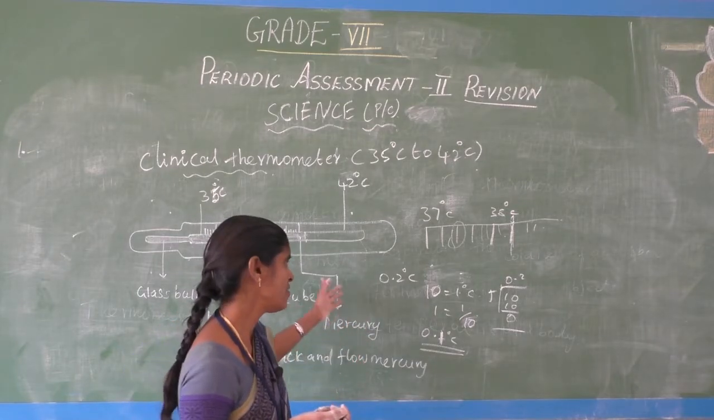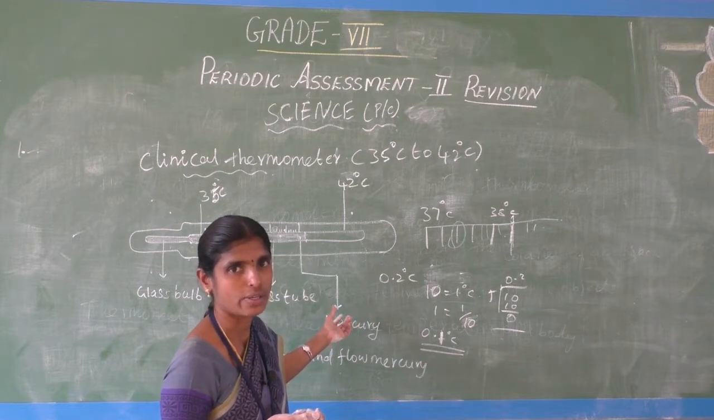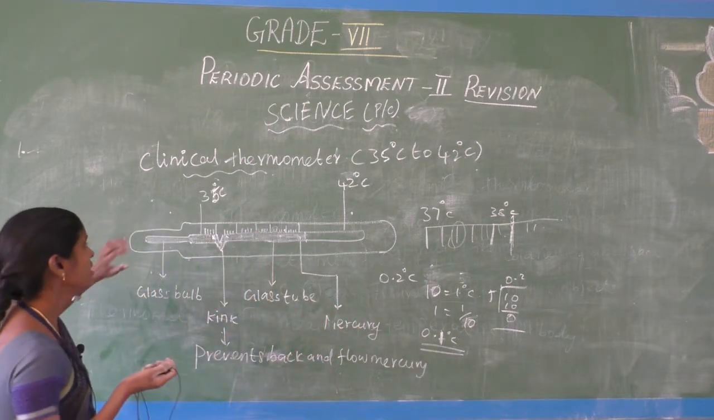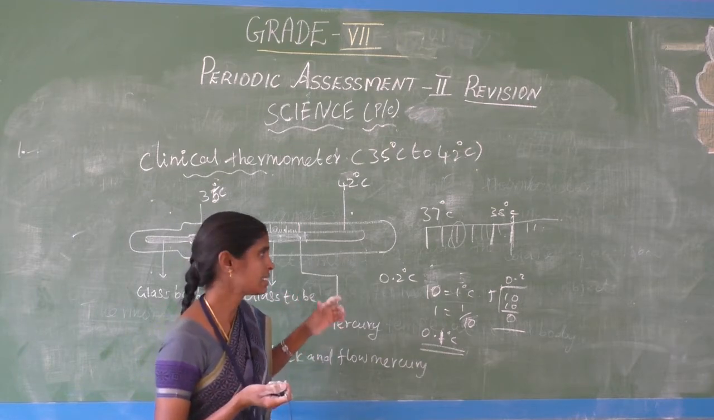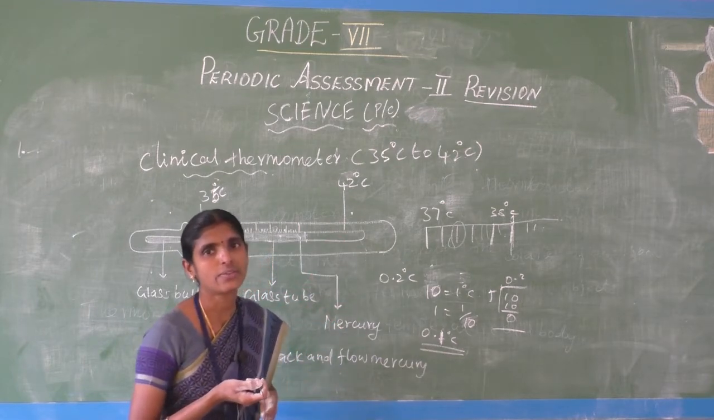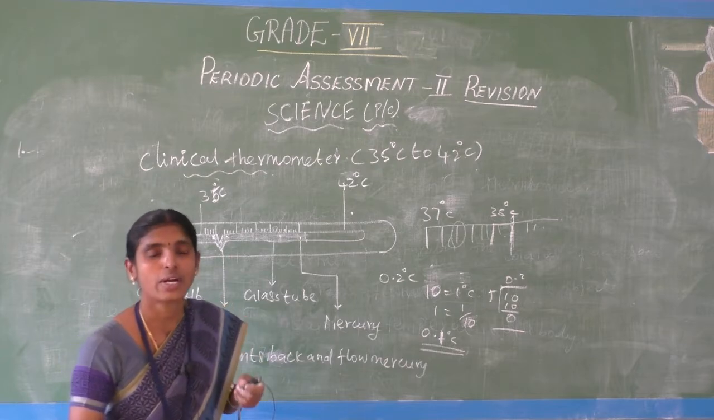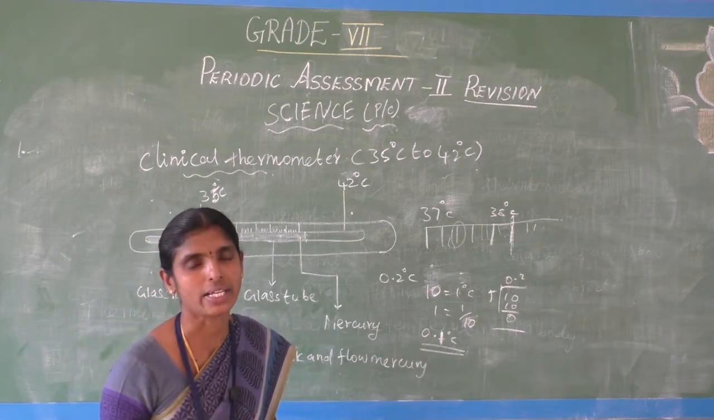That's all. Don't get confused, it's the simplest one. The range is 35 degree Celsius to 42 degree Celsius. Next, what are the precautions while using a clinical thermometer?